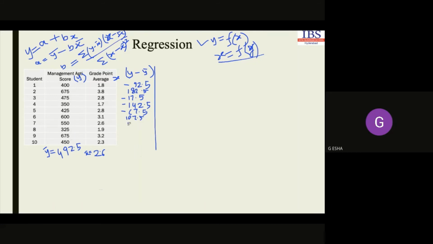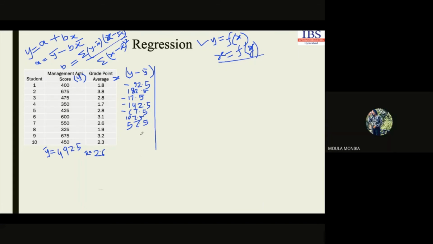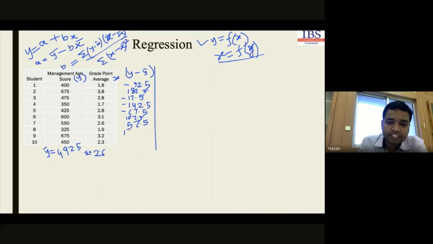57.5. Next one. 167.5. Negative or positive? This one will be negative, right? Yes.